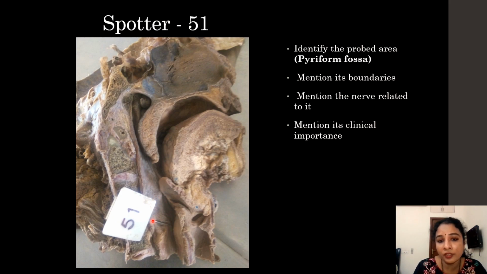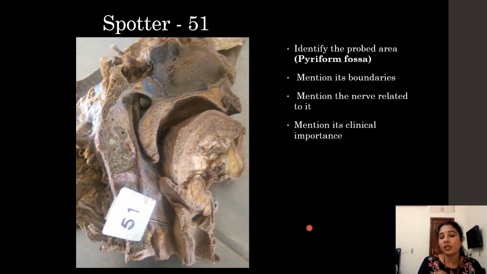The nerve related to it is the internal laryngeal nerve, which is present in the floor of the piriform fossa, along with the superior laryngeal vessels.